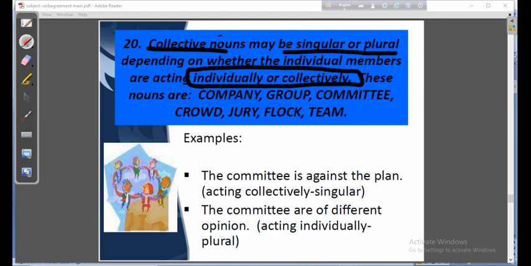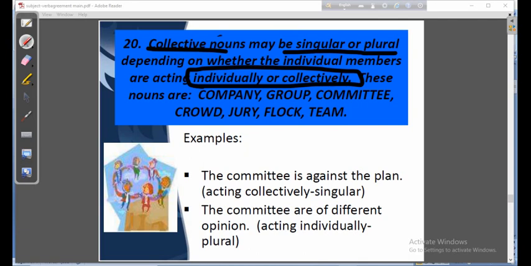But remember, if the members of the group or the committee or the party are separated, or if they act individually, not collectively, then it will be a plural noun and it will take a plural verb.